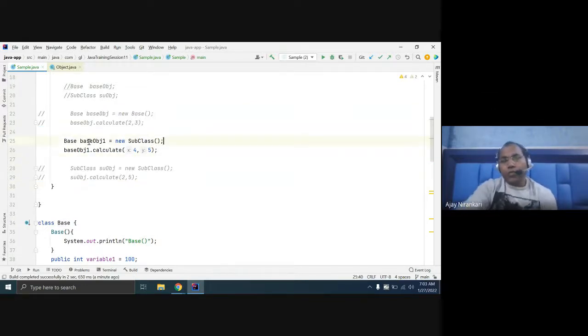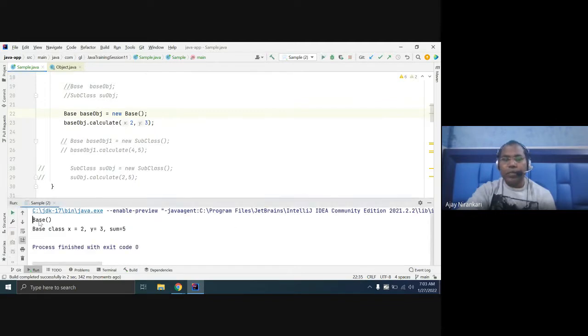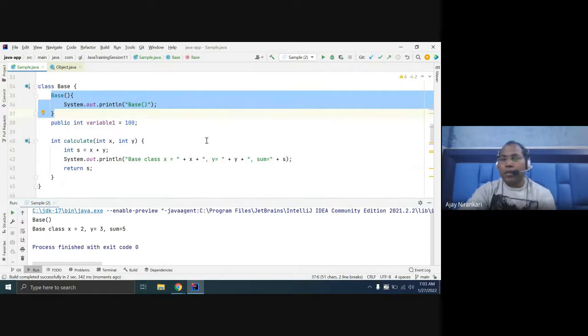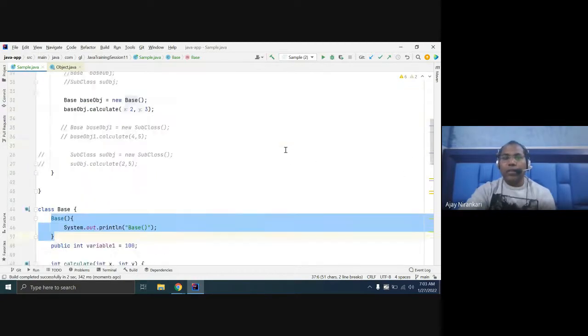Now, whenever you write this code, you are assigning a subclass object to the base class. Let's first comment this out and run it without it. Whenever you create a base class object, first the constructor is invoked. If you run it, your base class constructor is invoked. That means this class was used, right?